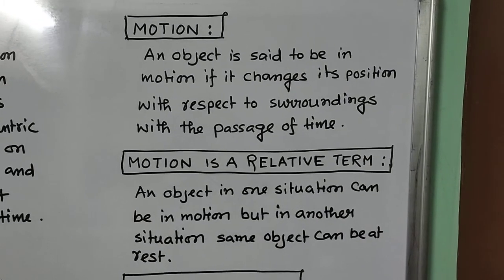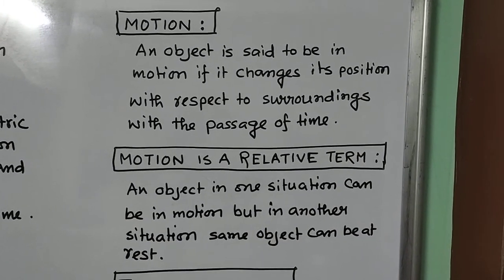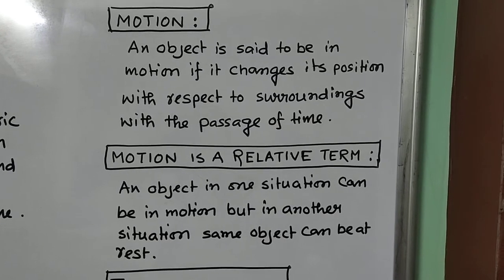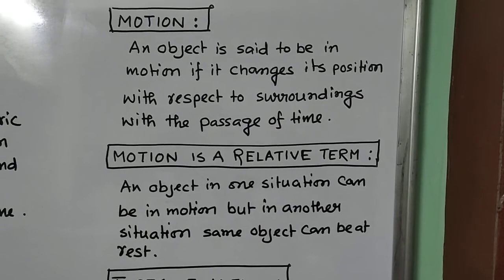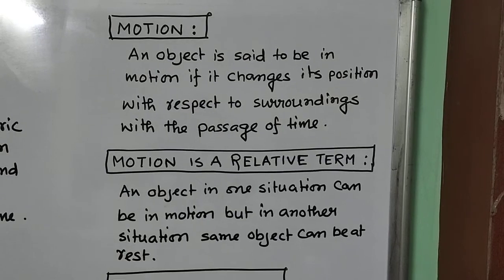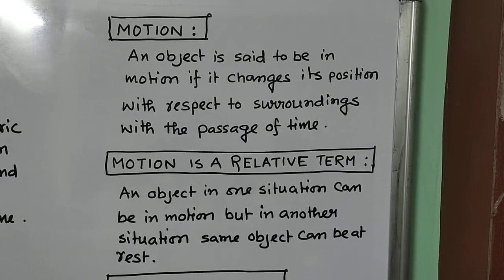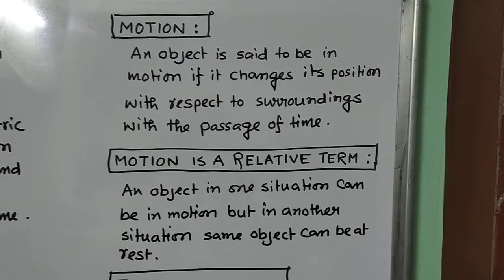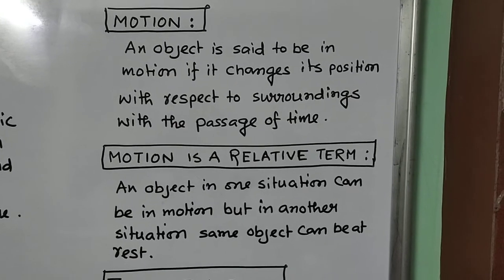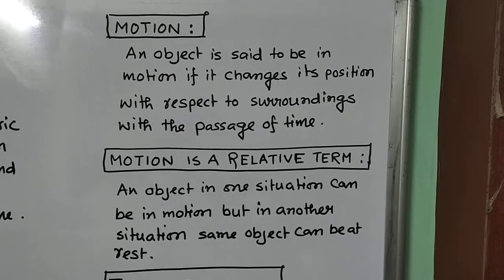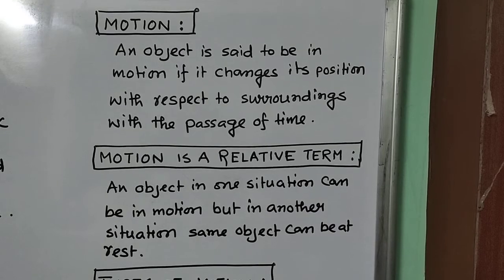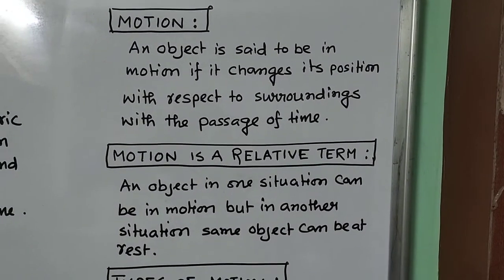An object is said to be in motion if it changes its position with respect to surroundings with the passage of time. So this is a very simple one. I think most of you know. Now you see, motion is a relative term. Relative, why I have said related to surrounding, you can say.